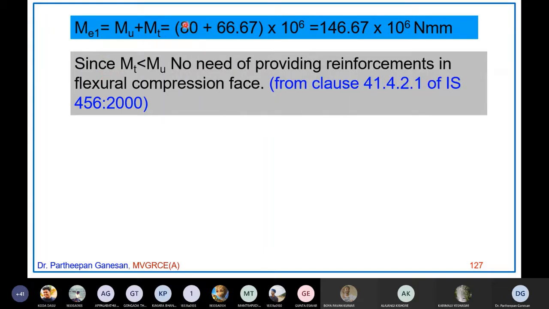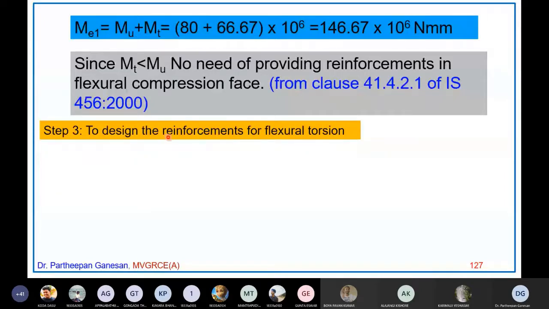Now this is the Mt value. Mt is 66.67, Mu is 80. Since Mt is less than Mu, there is no need of providing reinforcement in the flexural compression face. You have to provide flexural compression reinforcement only if Mt is more than Mu. If Mt is less than Mu, you don't have to provide any compression reinforcement. So we are not going to provide any compression reinforcement. Now we are going to design the reinforcement for flexural tension.